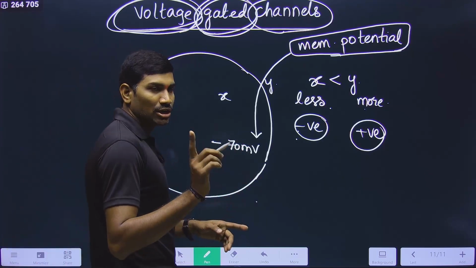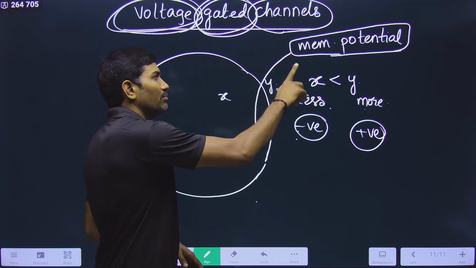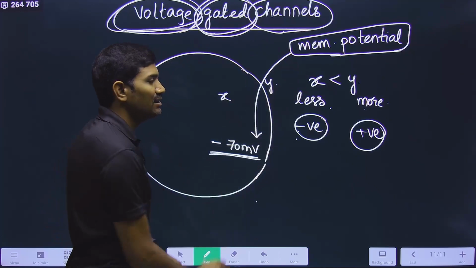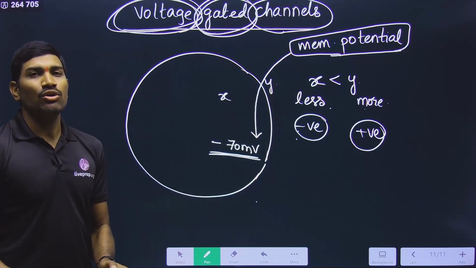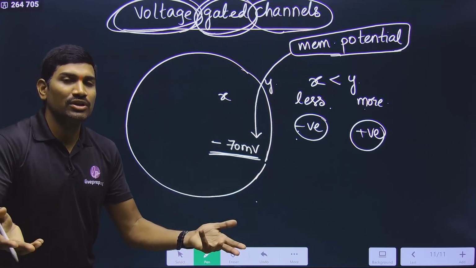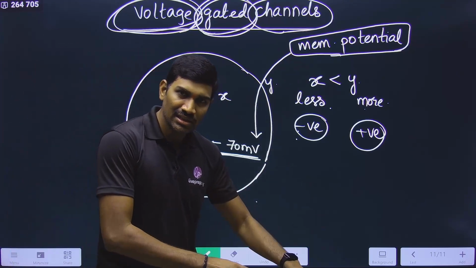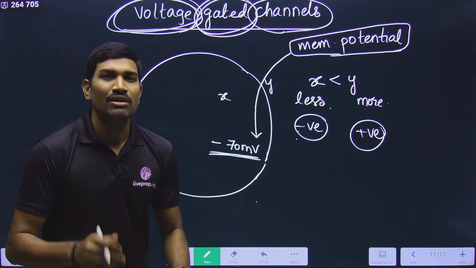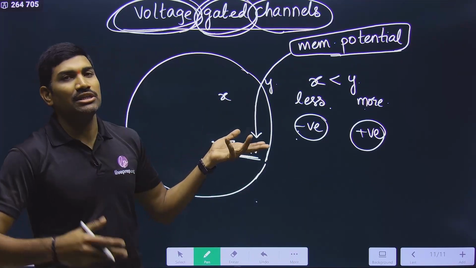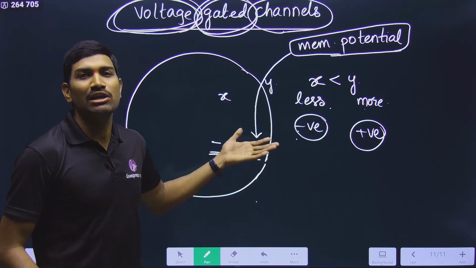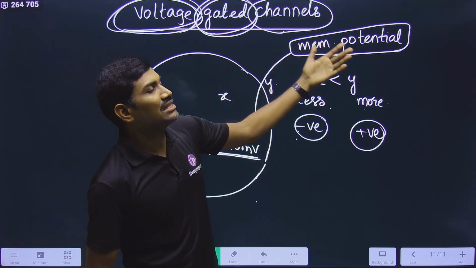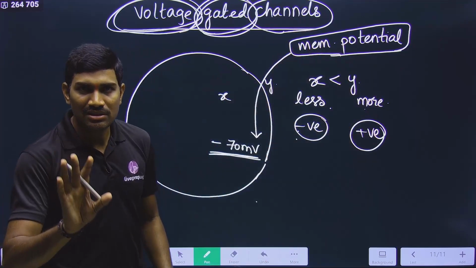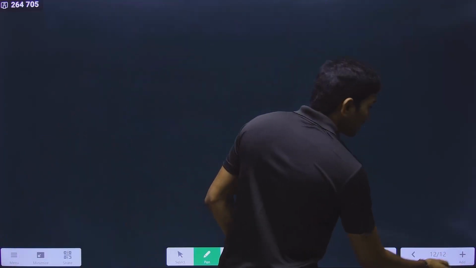So please remember, the conclusion is, whenever we are talking about the membrane potential, always we are talking inside the cell. So what is the resting membrane potential? At rest, when there is no nerve impulse, the membrane potential is minus 70 millivolts. That's why minus 70 millivolts is considered as resting membrane potential. Is this clear?